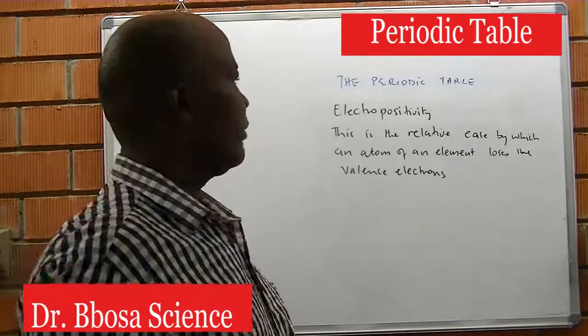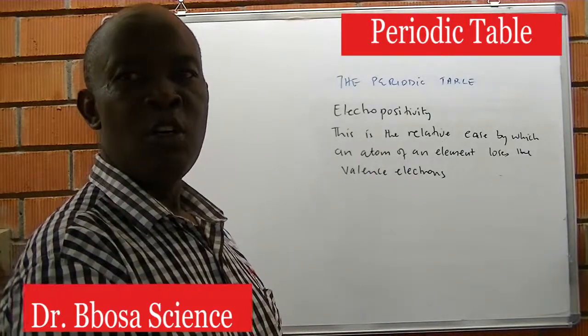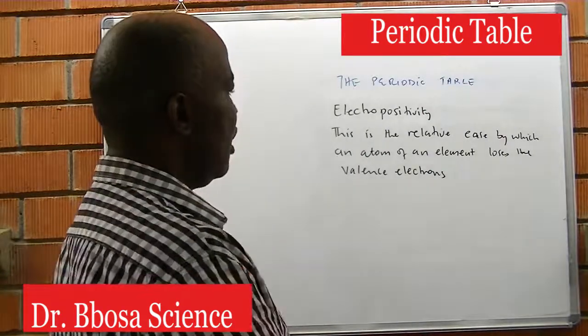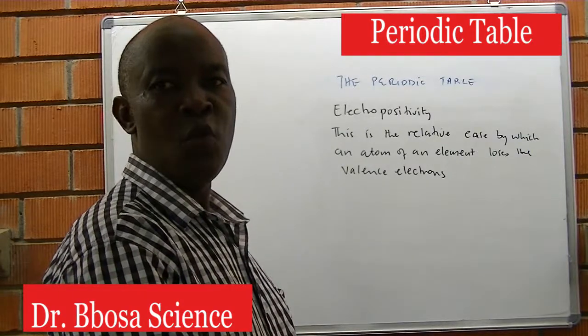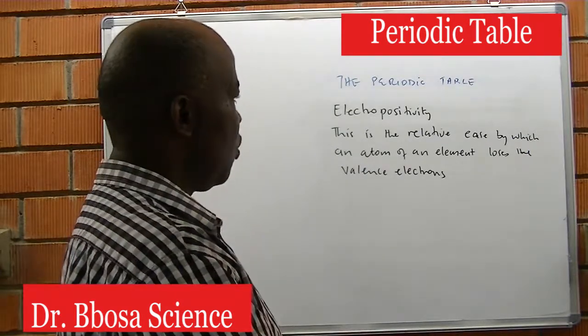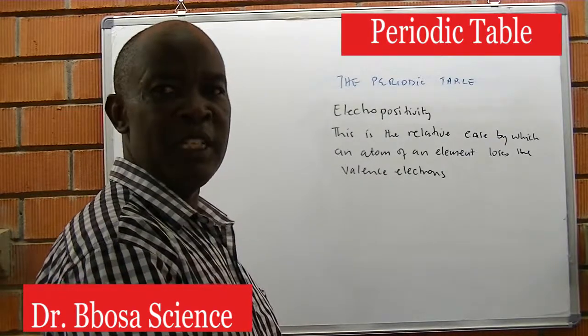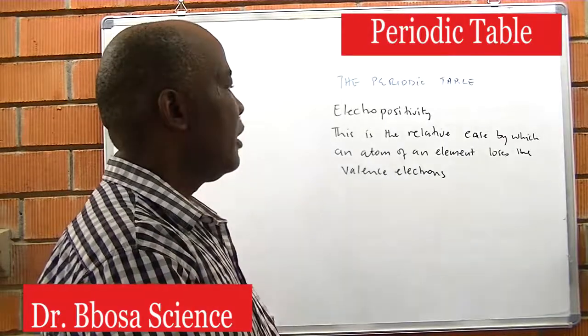Electropositivity: this is the relative ease by which an atom of an element loses valence electrons. When electronegativity is high, electropositivity is low. When electropositivity is high, electronegativity is low.